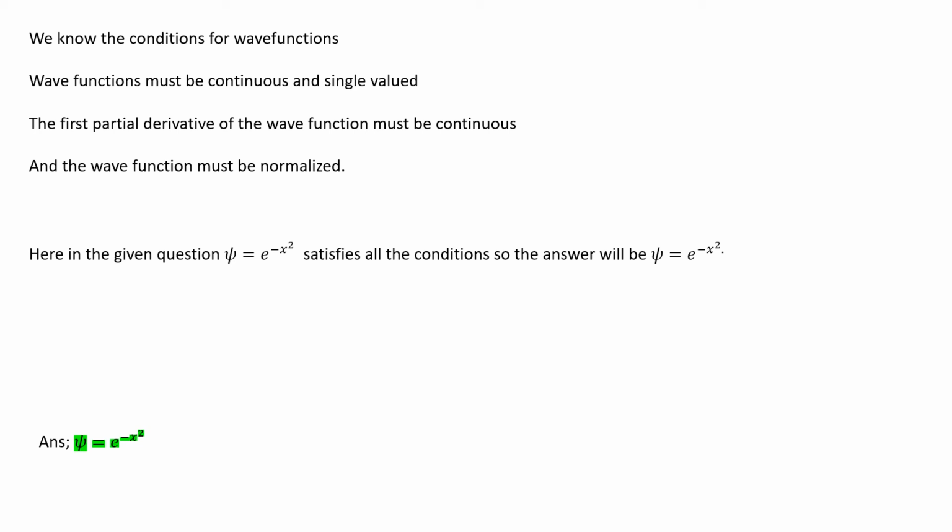And we know that the conditions for wave functions are: the wave function must be continuous and single valued, the first partial derivative of the wave function must be continuous, and the wave function must be normalized. And here we can see that psi is equal to e to the power minus x square satisfies all the conditions. So the answer will be psi is equal to e to the power minus x square.